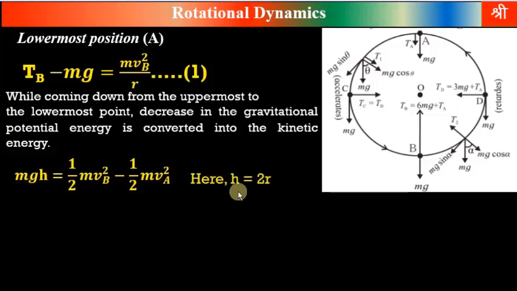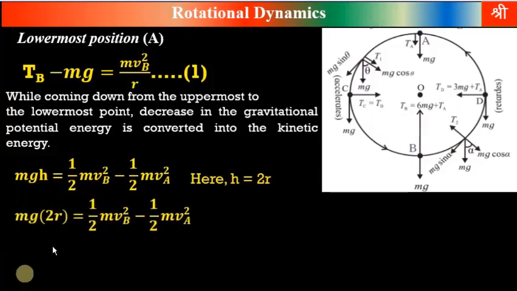This height h equals twice r, because this is the distance between these two points, point A and point B, measured vertically from A to B: A to O is R, the radius, and again O to B is R, the radius of the circle. So R plus R, that is 2R. So keep h equal to 2R in this equation. So we get this step.